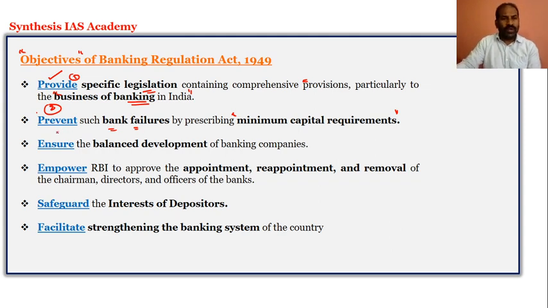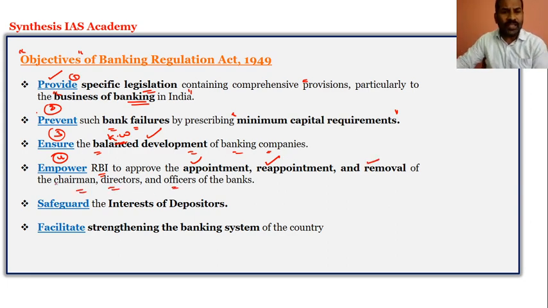The third one is to ensure a balanced development of banking companies. The keyword is balanced development of banking companies. The fourth one is to empower the RBI, so that the RBI can appoint, reappoint and remove the chairman, directors and officers.